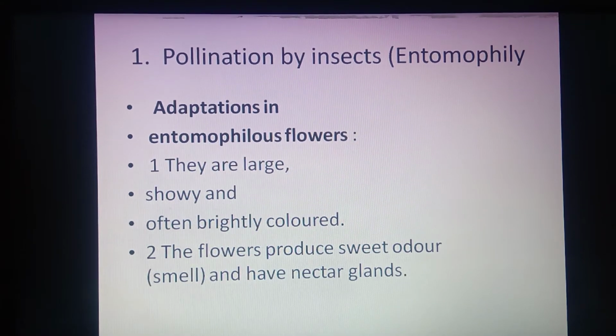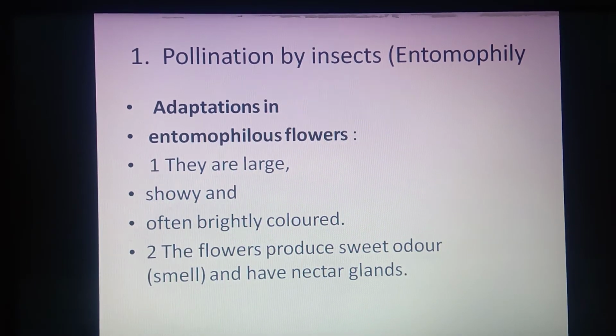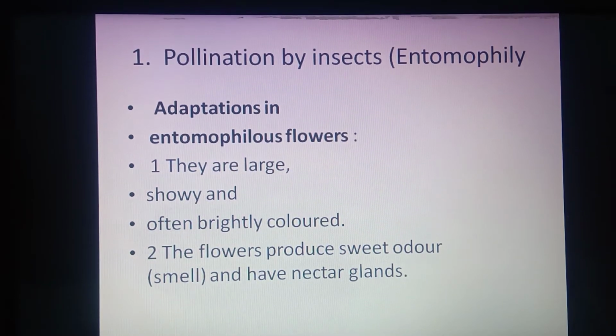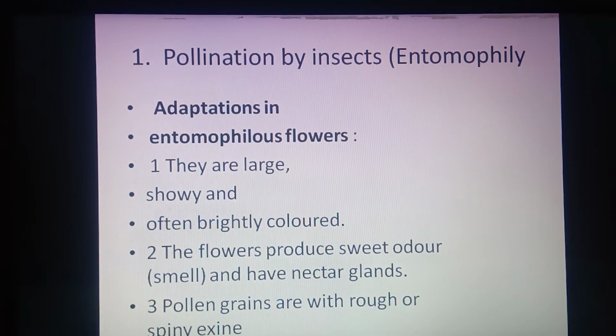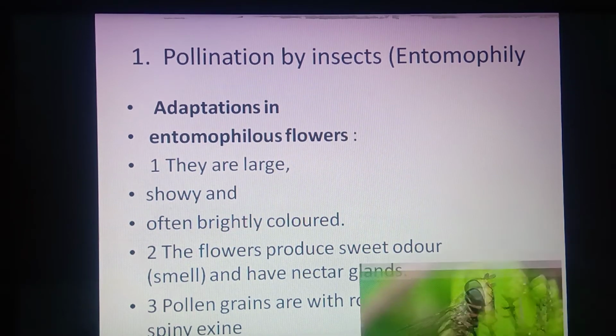They should fulfill their need for food material, and this need is fulfilled by the secretion of nectar. So the flower has nectar glands which produce nectar, and the insects visit the flower to collect the nectar. Pollen grains are with rough and spiny exine. Automatically, this rough and spiny exine is helpful to adhere to the body of the insect.